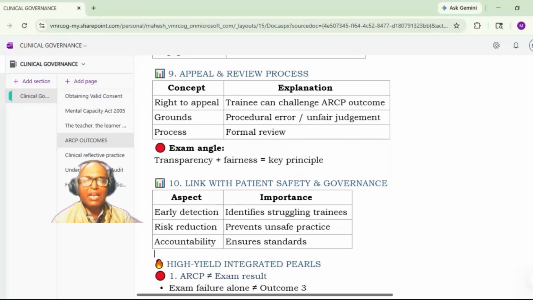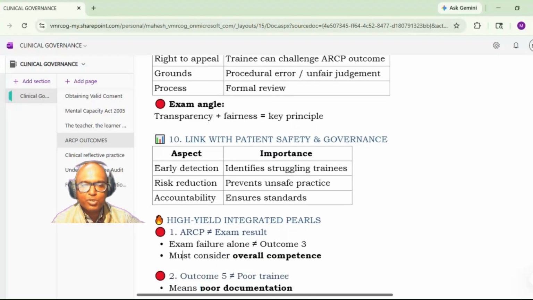Early detection will identify which trainees are struggling, and those trainees can be given special attention. Then there is risk reduction, which prevents unsafe practices, and there is accountability. It ensures the standards also.